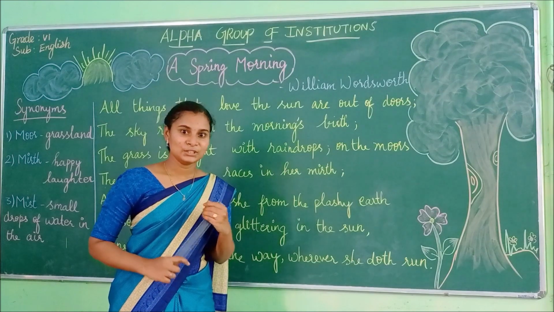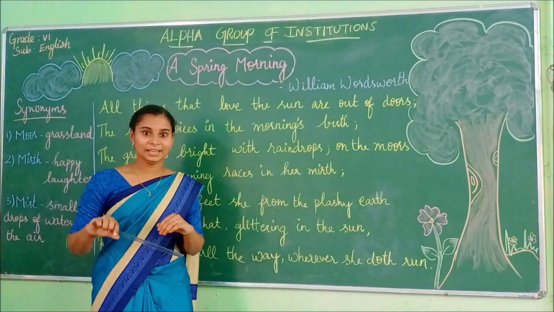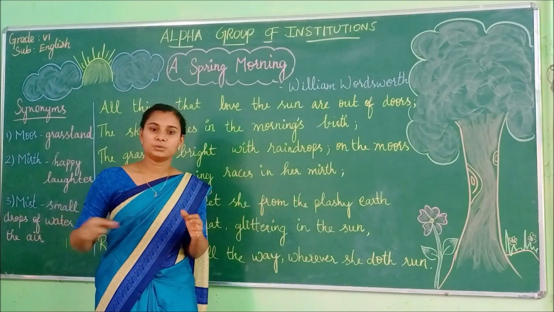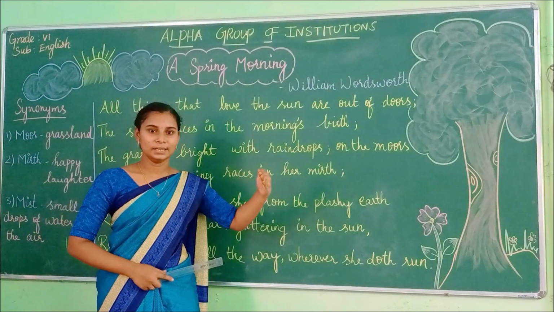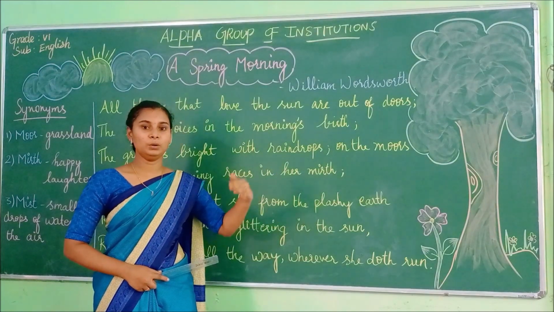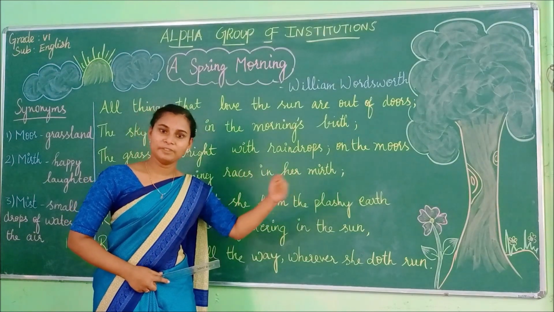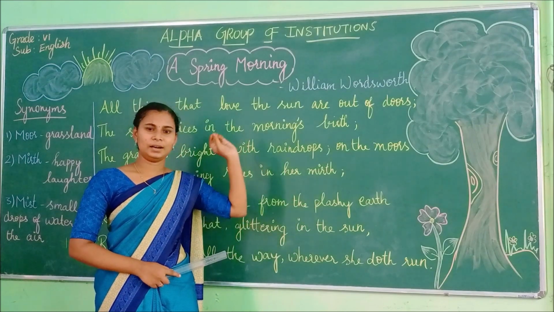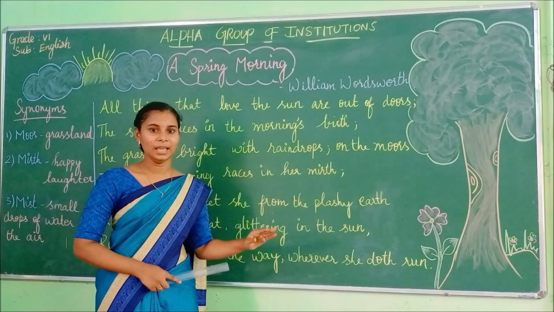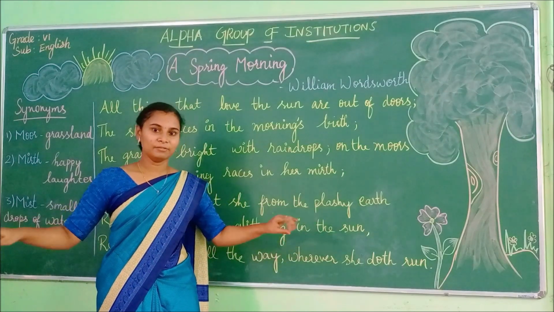Okay, children, what we saw in the last stanza, do you all remember? Yes, very good. So, in the previous night, it was raining a lot and the wind was roaring so loudly, right? What do you mean by roaring? Loud noise. So the wind was roaring harder every minute and it was raining cats and dogs, right? It was raining very heavily and it was like a flood, right?